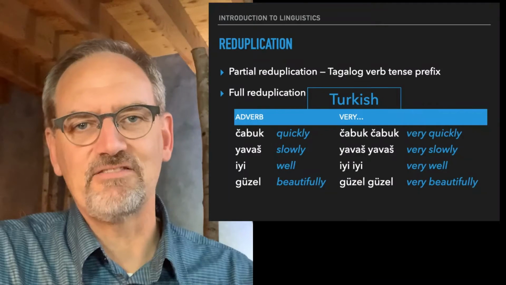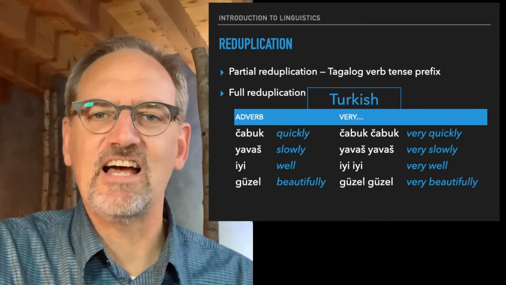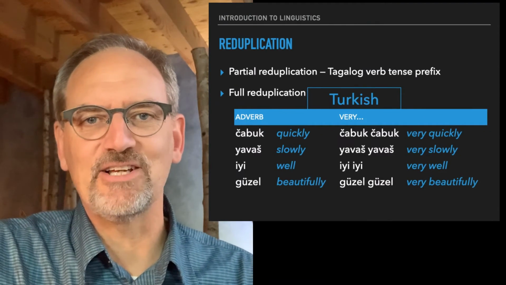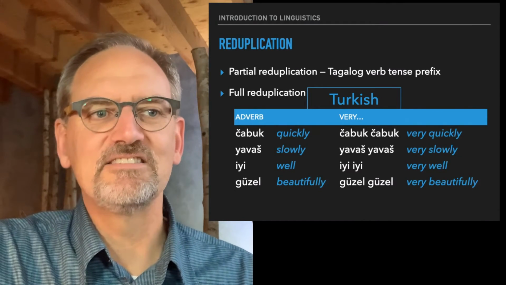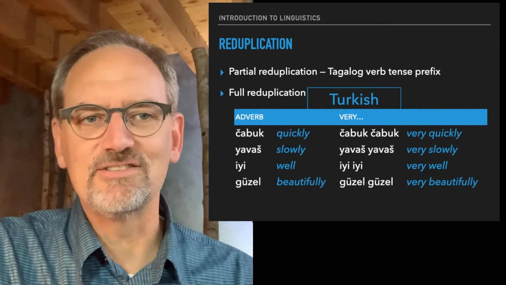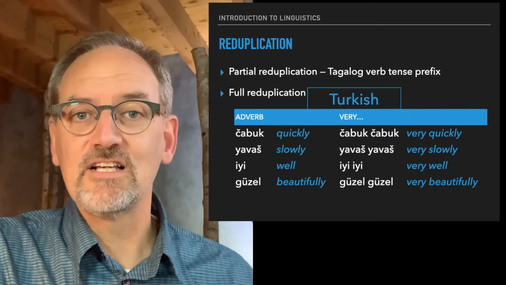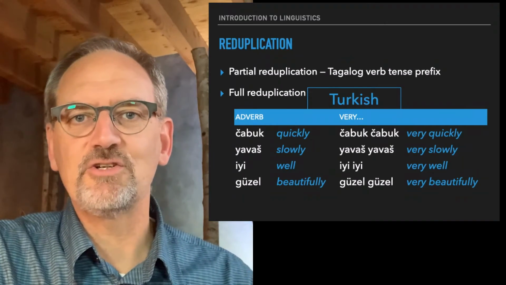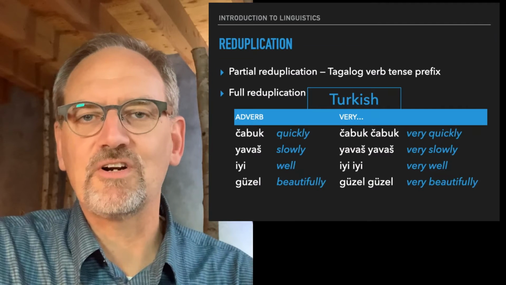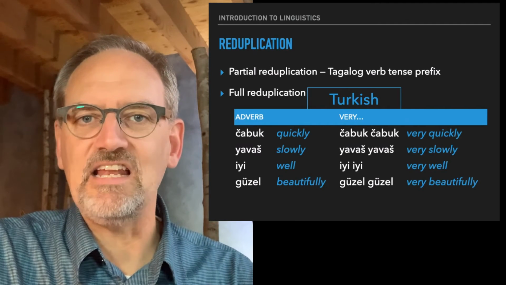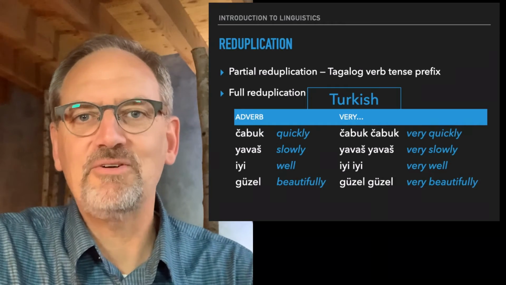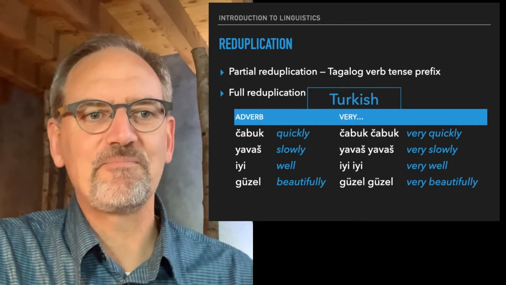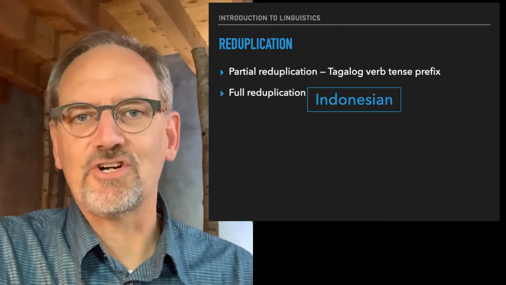So rather than çabuk, meaning quickly, çabuk çabuk is really quickly, very quickly. Yavaş yavaş for very slowly. İyi iyi for very well. Güzel güzel for very beautifully. So this is full reduplication. You basically repeat the whole word and it acquires the meaning of very, whatever the adverb is.